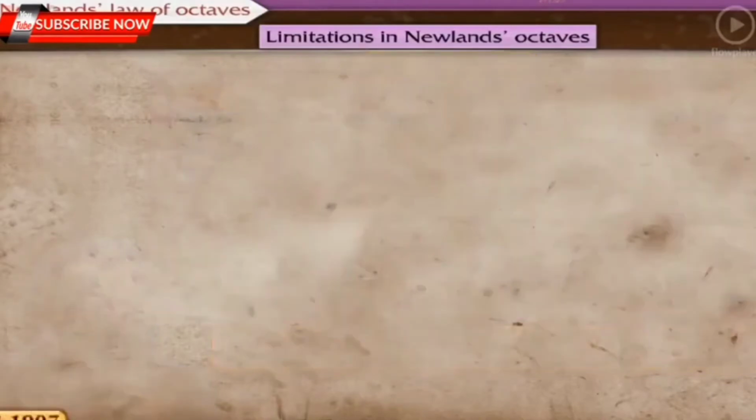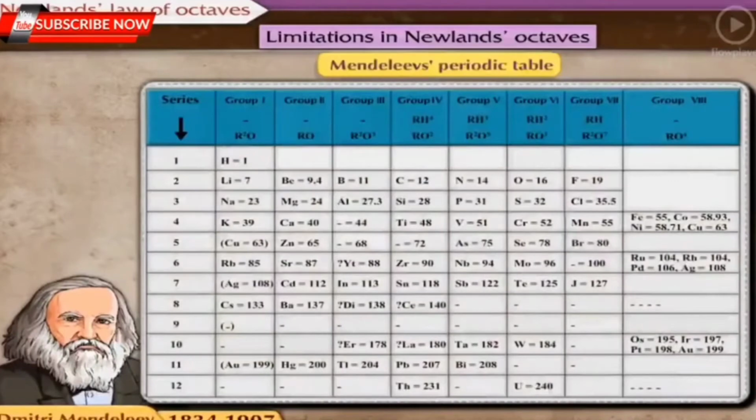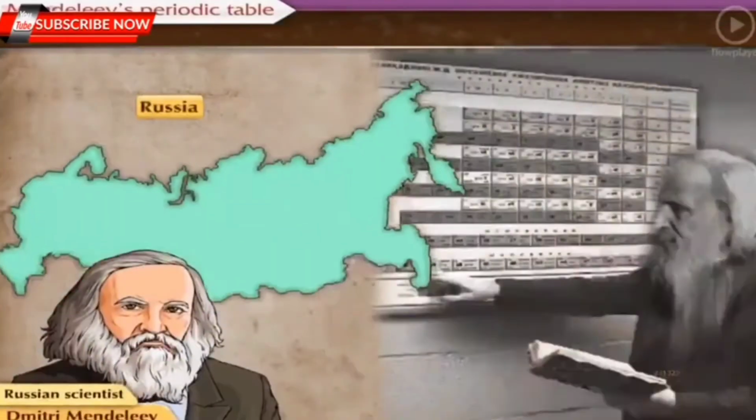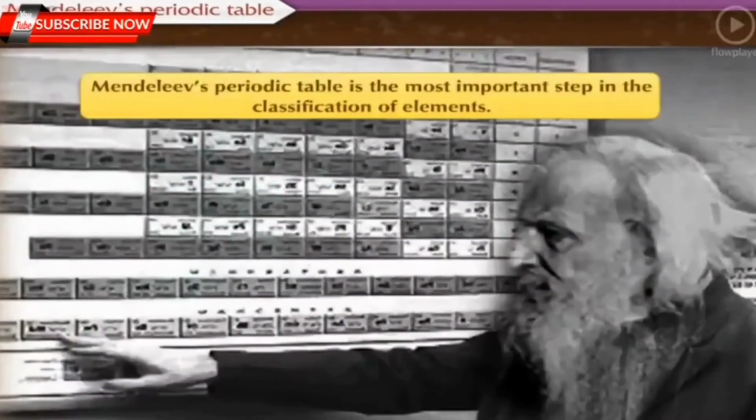Later, Mendeleev tried to rectify these drawbacks and came up with his periodic table. Let us now discuss Mendeleev's periodic table in detail. Mendeleev's periodic table. The Russian scientist Dmitry Mendeleev developed the periodic table of elements during the period 1869 to 1872 AD. Mendeleev's periodic table is the most important step in the classification of elements.